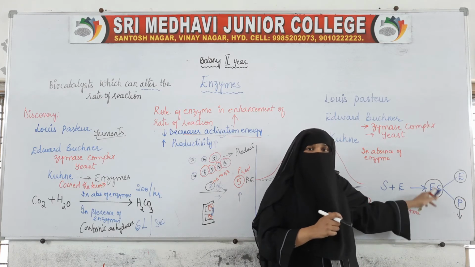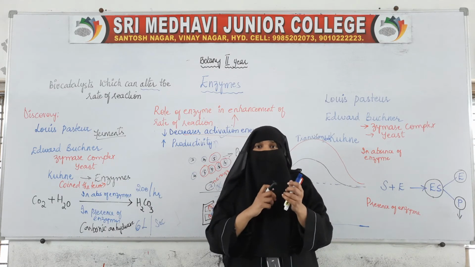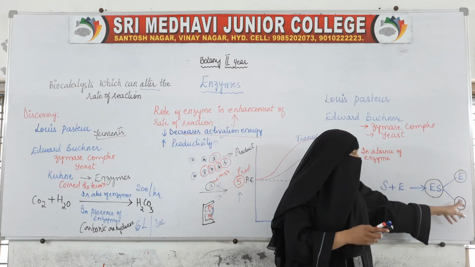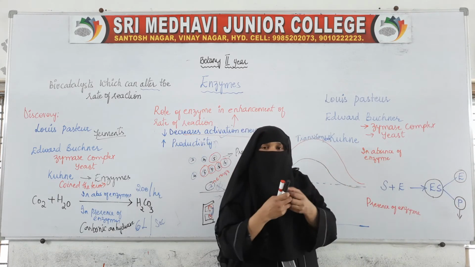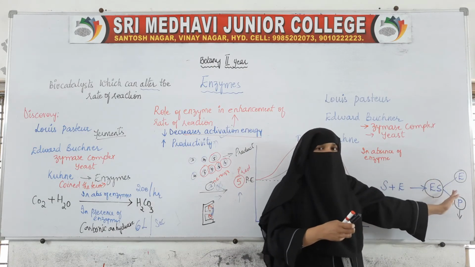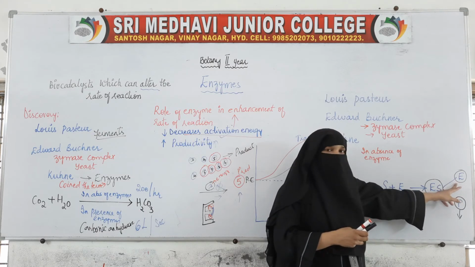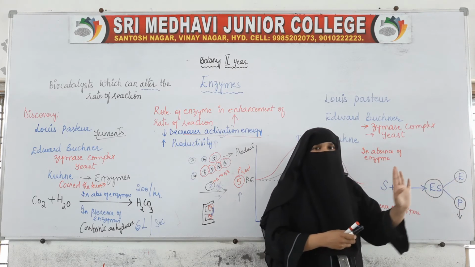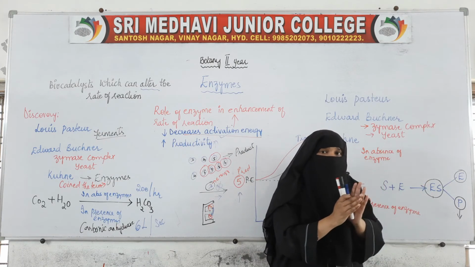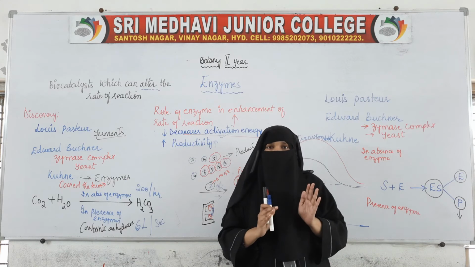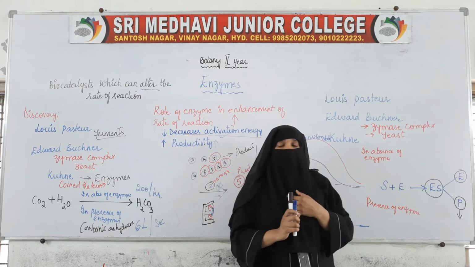So what should be done is, from that complex, the enzyme should be removed, and we will get the product. This enzyme will again go and attach to the substrate and make the complex again, and from this complex the enzyme will be removed and we get the product. As soon as the complex is formed, the enzyme detaches itself from the product, leaving behind the product for us. So what we get in the end is the product.